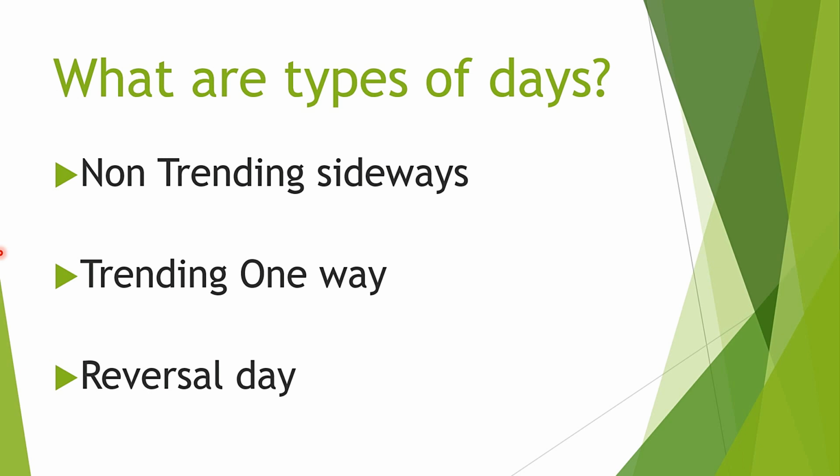But in reversal moves, usually unwinding happens. In directional moves, there is build up. In reversal moves, usually unwinding happens. These are not rules, they are general observations. We can arrive at rules only after checking the option chain for maybe a few hundred days. We can work together on this aspect and make our rules for our benefit.